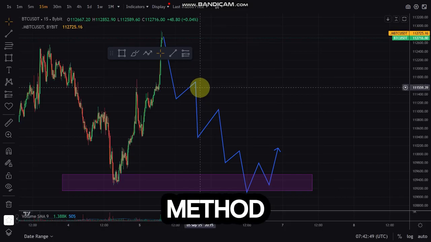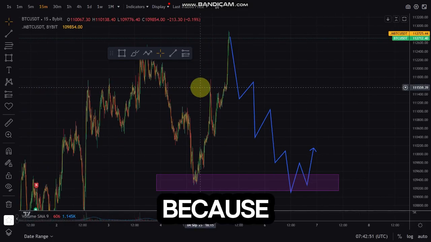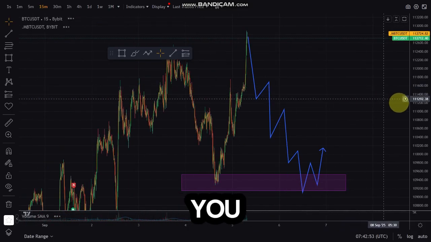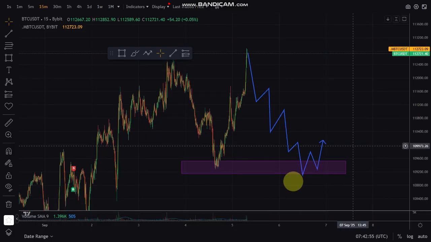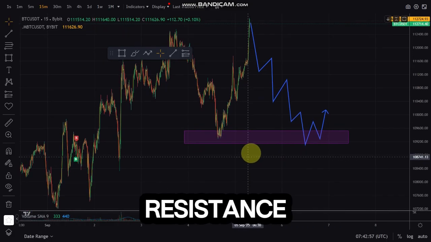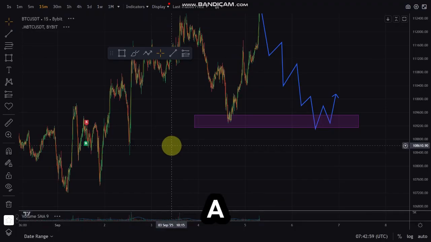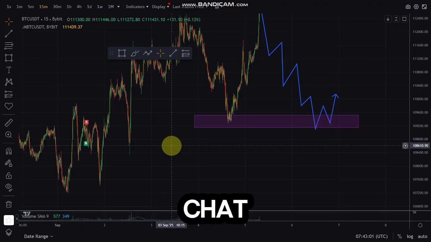Yeah, so this method does not work all the time because sometimes it might be difficult for you to find actual support and resistance. But finding support and resistance is very easy. I already made a video on how to find support and resistance on the chart. I'll be leaving the link to that video in the description box. You can make use of that method.